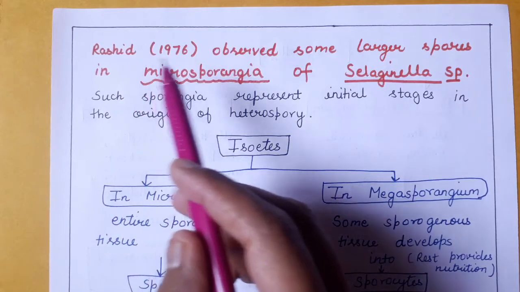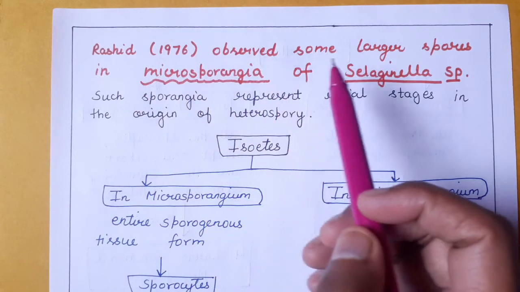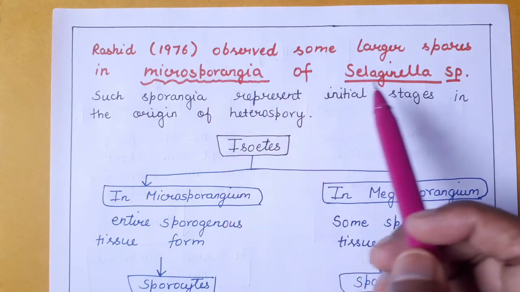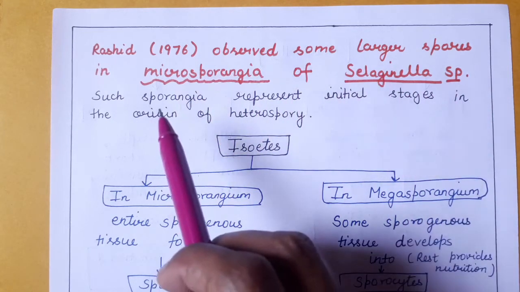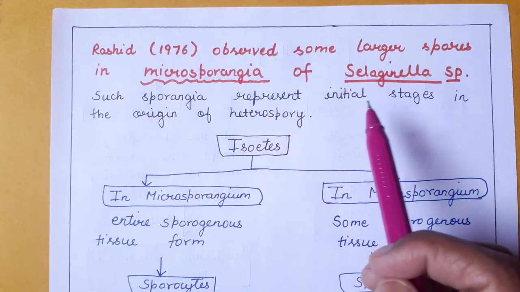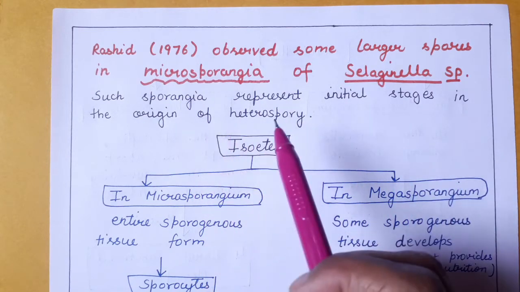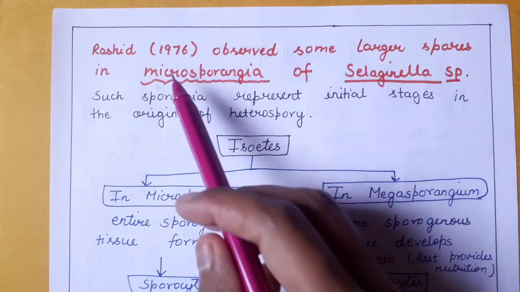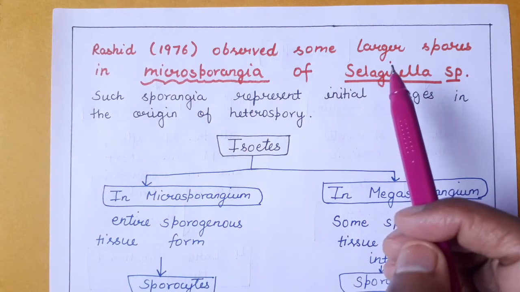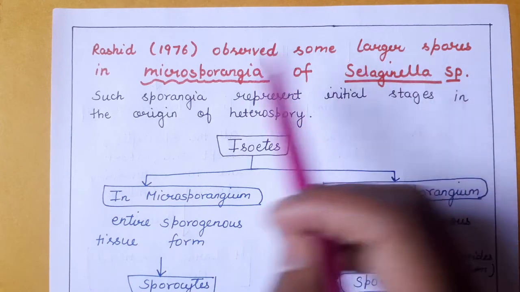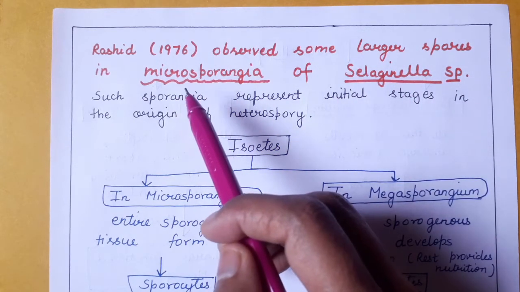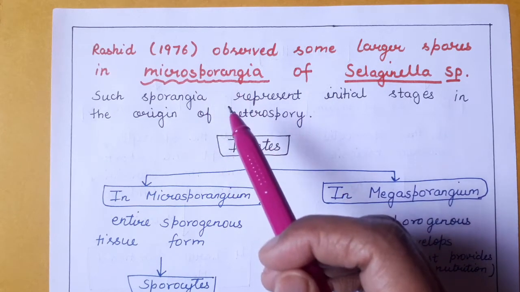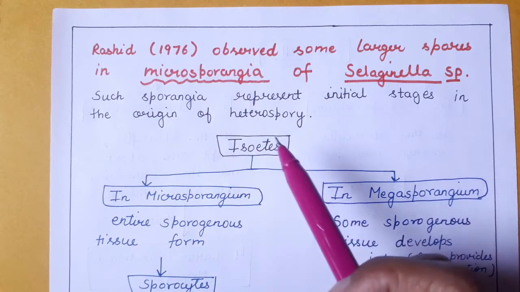So Rashid in 1976 observed some larger spores in microsporangia of the Selaginella species. Such sporangia represent initial stages in the origin of heterospory. So in some species of Selaginella, Rashid reported that there are larger spores in the microsporangia. So that is an indication of the origin of heterospory that leads to the formation of megaspores.